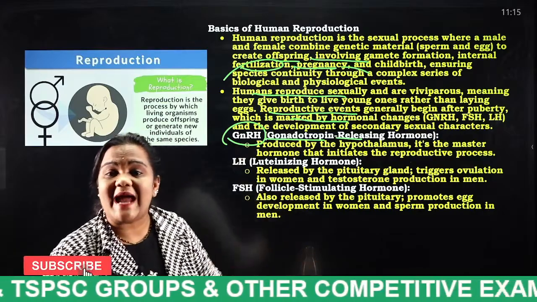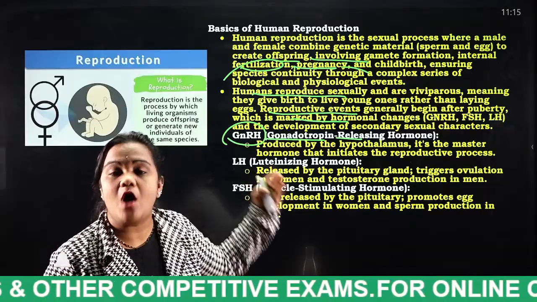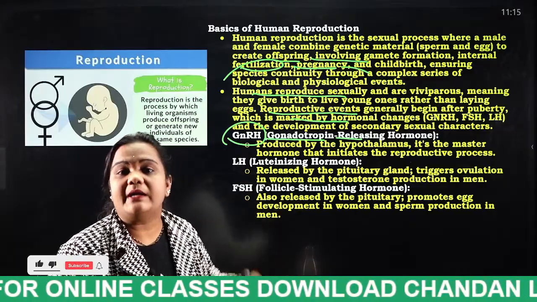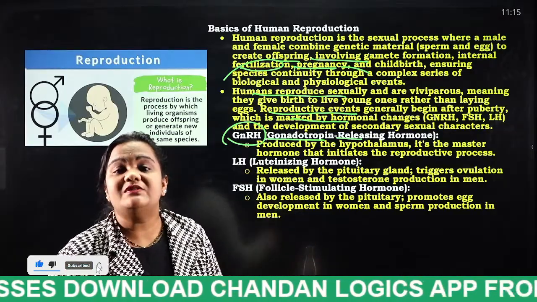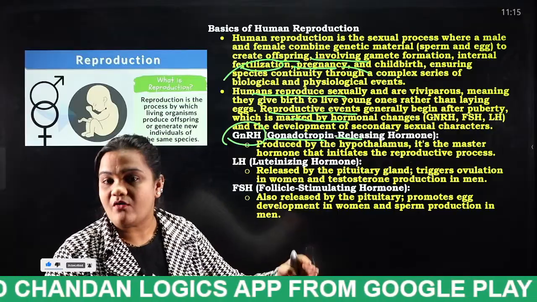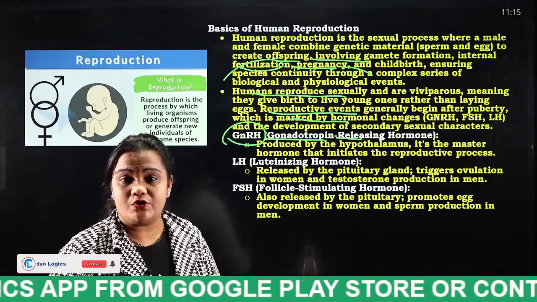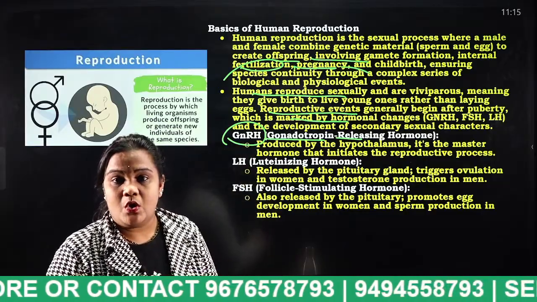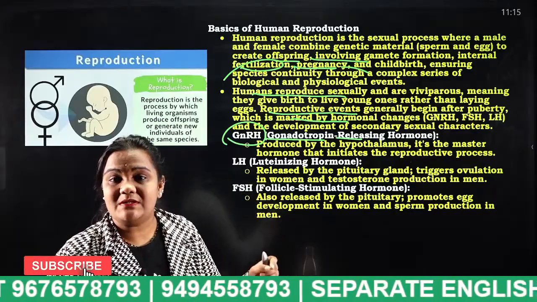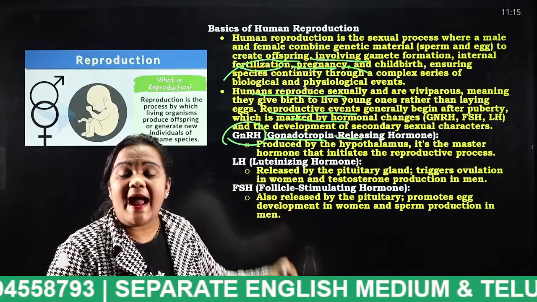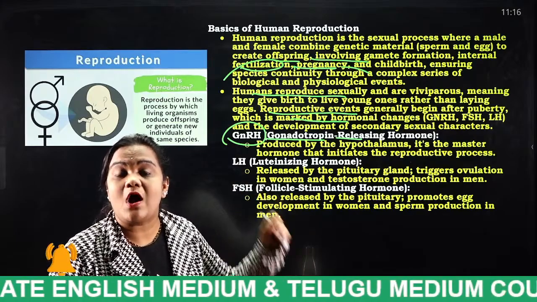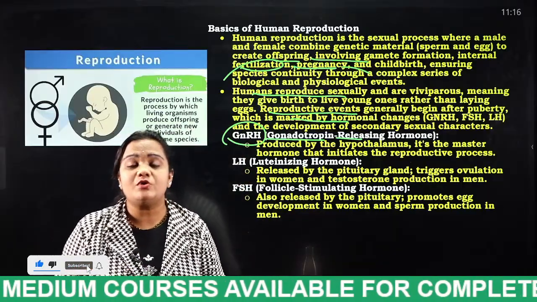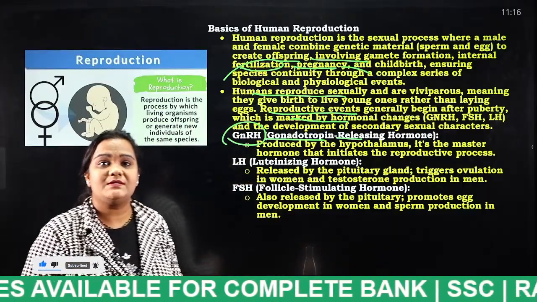Which gland secretes all those hormones responsible for the human reproductive system? They are secreted by the pituitary gland, which is also considered the master gland of our body. Very important, students. The pituitary gland is located near the hypothalamus, and it releases the hormones responsible for the human reproductive system.